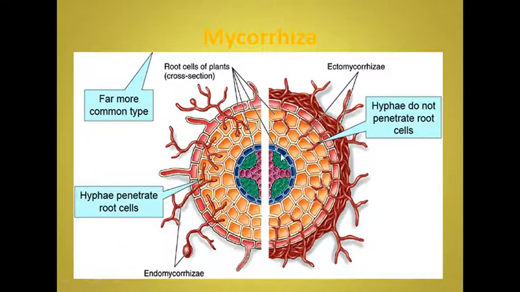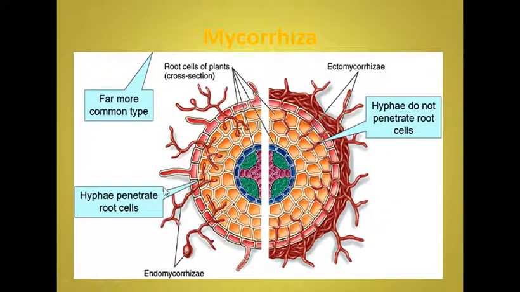Mycorrhizae are of two types, depending upon the extent to which they penetrate into the root cells: ectomycorrhizae and endomycorrhizae. Ectomycorrhizae are interwoven hyphae present outside the root, extending far into the underground part.